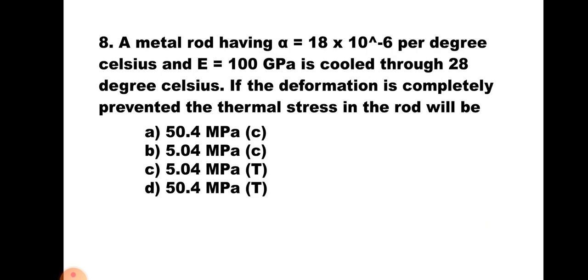Question number 8. A metal rod having alpha equal to 18 into 10 to the power minus 6 per degree Celsius and E equal to 100 GPa is cooled through 28 degrees Celsius. If the deformation is completely prevented, the thermal stress in the rod will be A, 50.4 MPa compressive, B, 5.04 MPa compressive, C, 5.0 MPa tensile, and D, 50.4 MPa tensile.